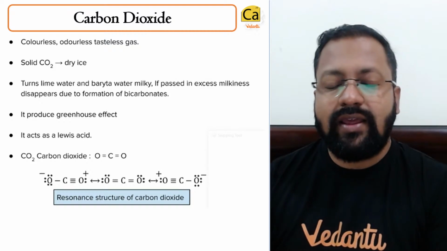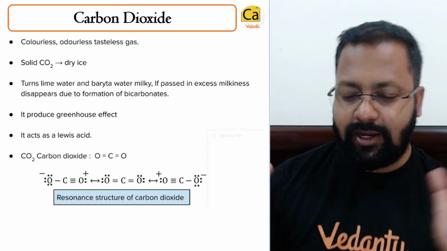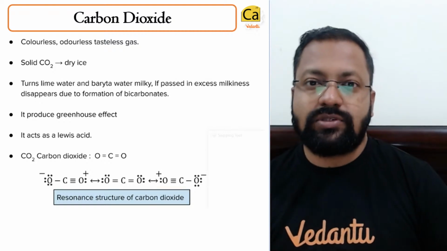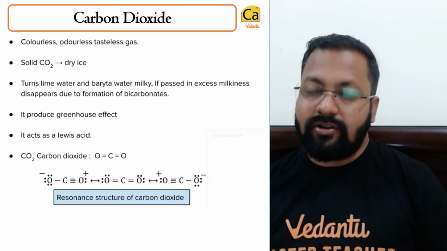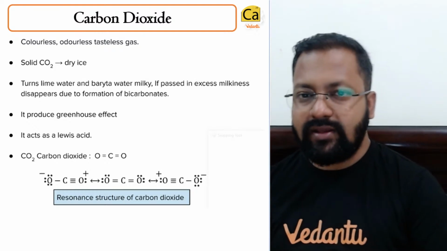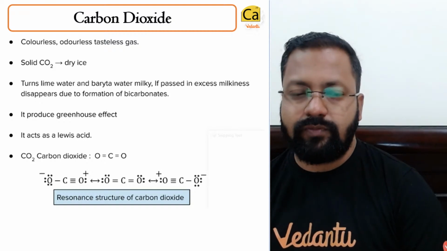Carbon dioxide acts as a Lewis acid because the central atom is connected to two oxygen atoms, and these two oxygen atoms are more electronegative than the central atom. Anything can attack at the carbon atom and the bond can break towards oxygen.